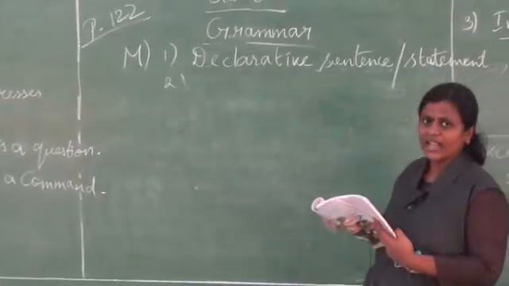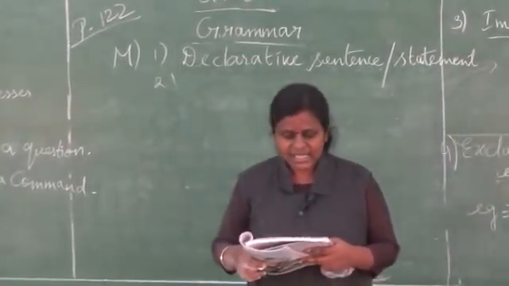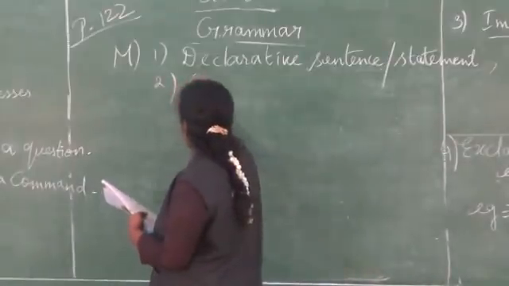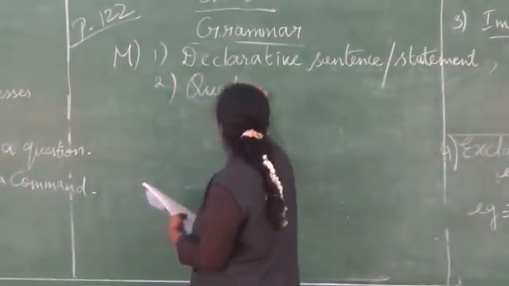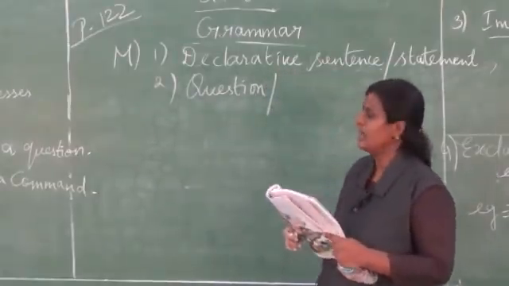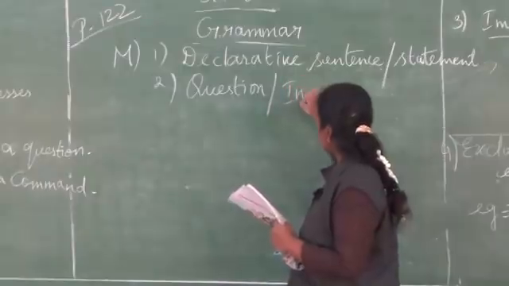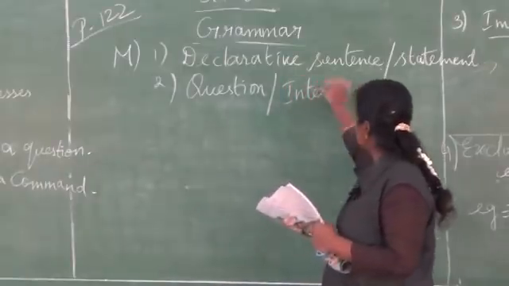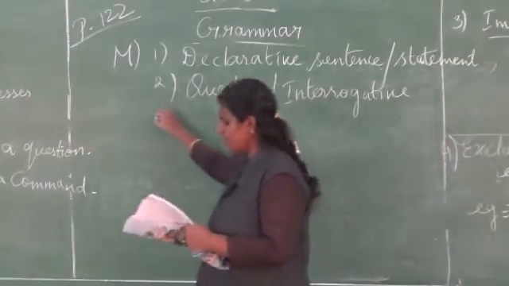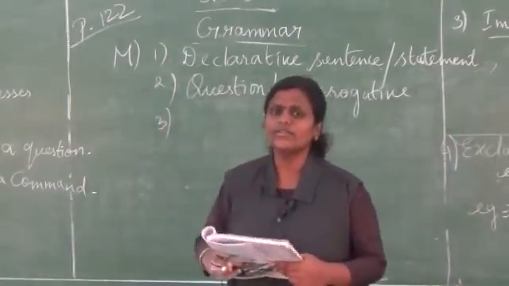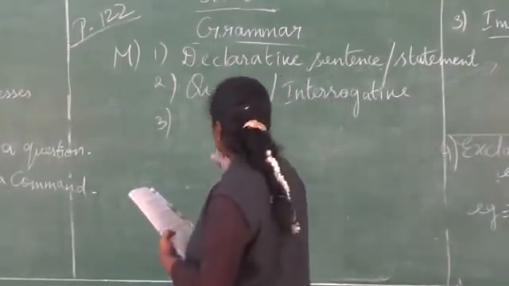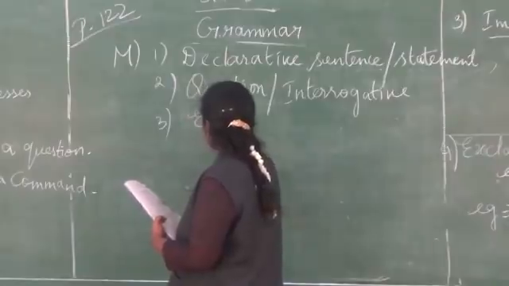Next, second one: Is this a banyan tree? It ends with the question mark. So what type of sentence is this? Interrogative sentence. Very good. Third one: What a beautiful banyan tree!